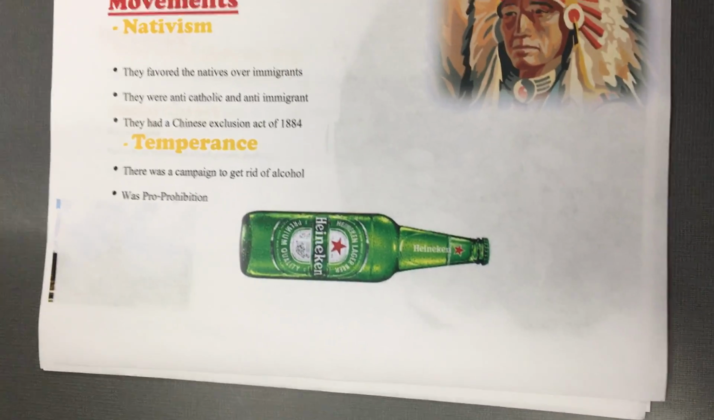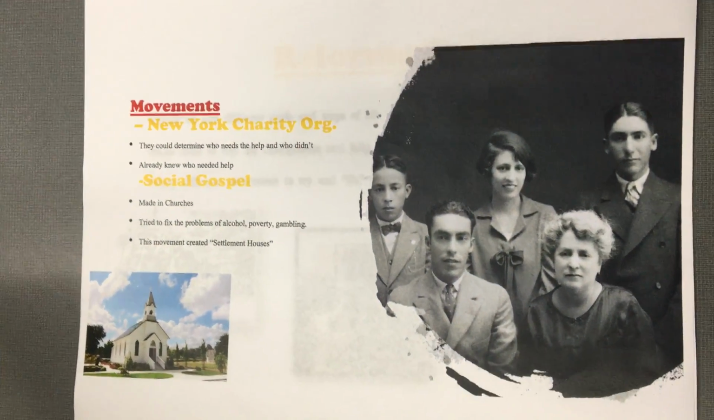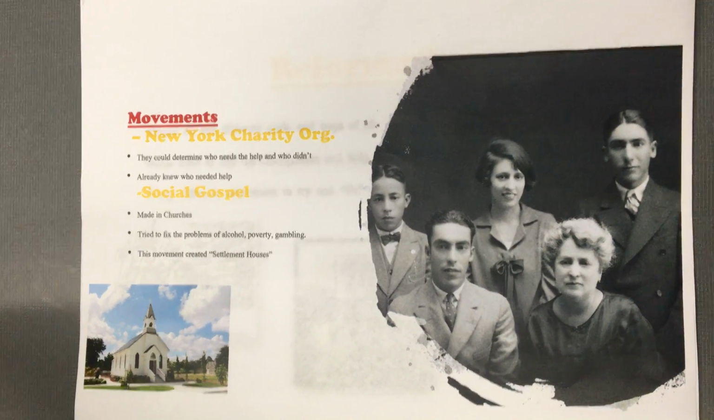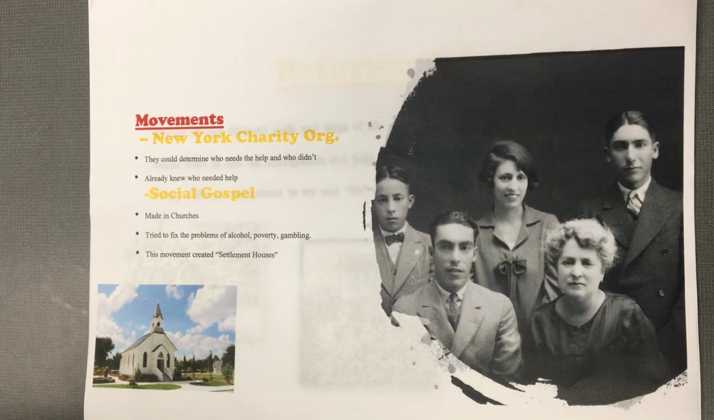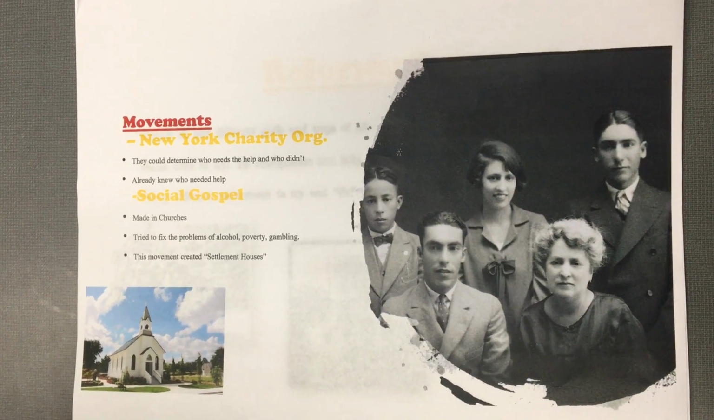This was a movement to get rid of alcohol and was prohibition. The next movement was the New York Charity Organization. This group of people would help out people in New York, but they decided who needed the help more and would help and sometimes ignore people in need. They even kept track of who had already received help and who needed help more than someone else.